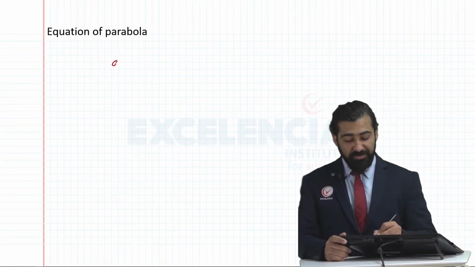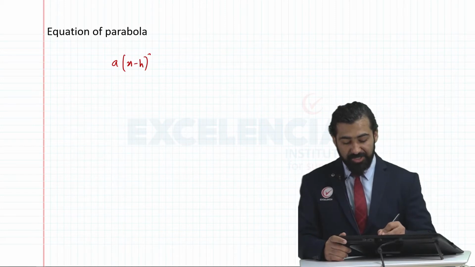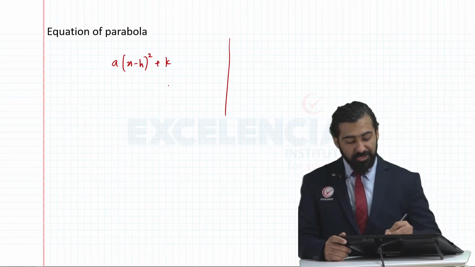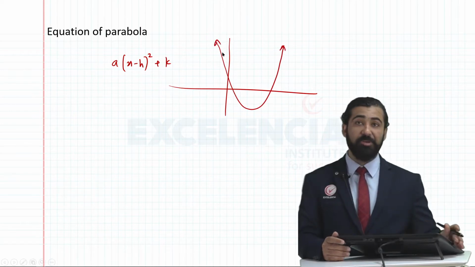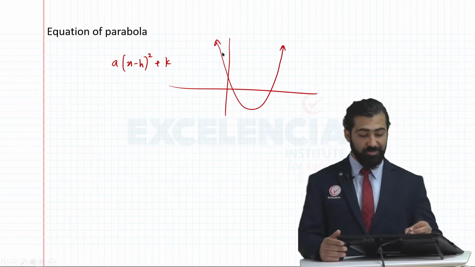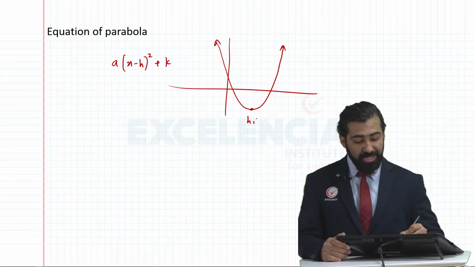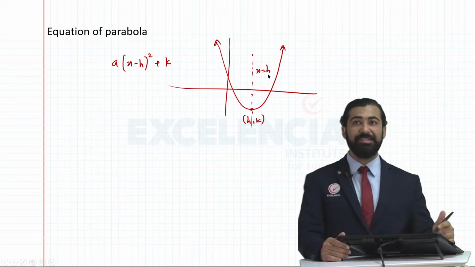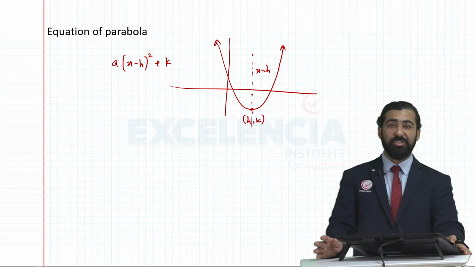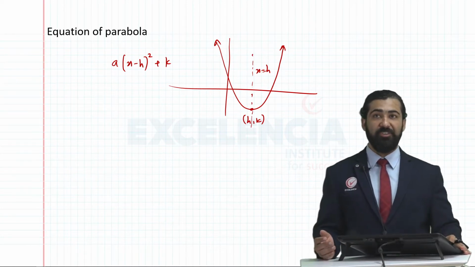Then we learned about equation of parabola, and based on that, graph of parabola. So if my equation is a(x minus h) the whole square plus k, the graph will go like this, assuming a is positive. If a is positive, we get an upward parabola. If a is negative, a downward parabola. The vertex of this will be (h, k). Axis of symmetry here is x equals h. Again, this concept is very important from SAT's perspective. You should know the equation of parabola and what it represents graphically, okay?